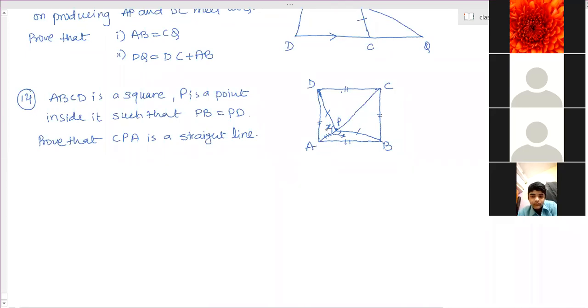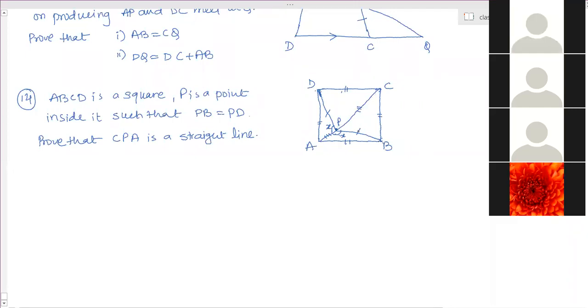Ma'am, is the same SSS criteria also used for the big triangles? Yes, CPD and CPB are also congruent by SSS. CB is equal to CD, DP is equal to PB, and PC is a common side. So by SSS congruency, these two triangles are congruent. Therefore, this angle is equal to this angle by CPCT. Consider them as Y and Y.